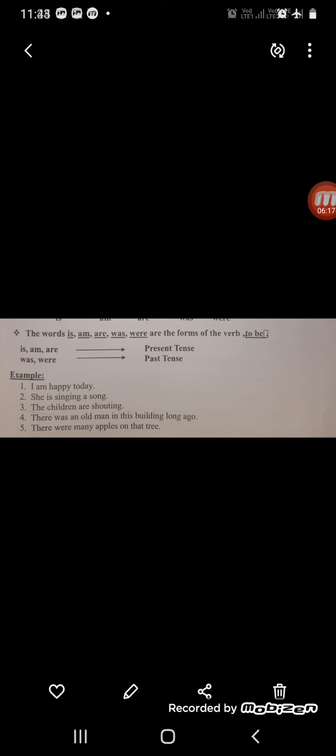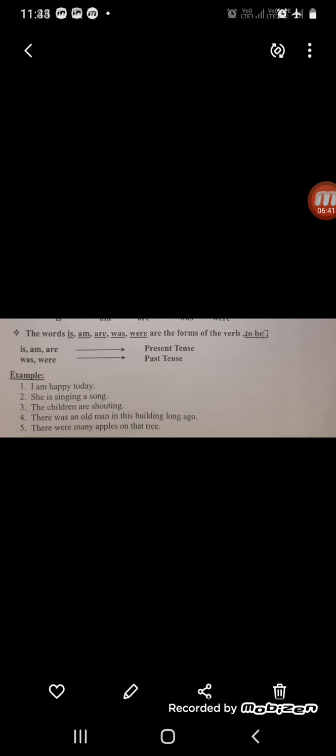The children are shouting. Action is taking place in the present tense. Now fourth part, see, there was an old man in this building long ago. Now there was is used for past tense. So how many men there were? There was only one man. That is why we are using singular was.